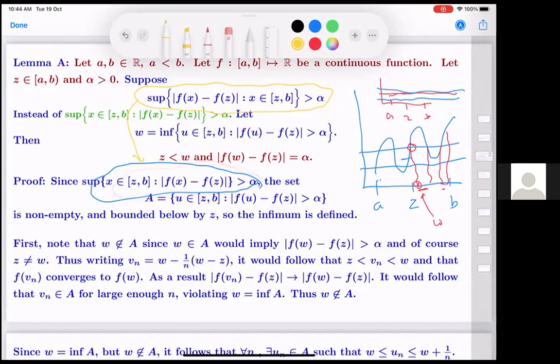Now, to begin with, we will first note that this point w is not in the set A. Because if w is in A, that would imply that f(w) minus f(z) is bigger than epsilon. And of course, z will not be equal to w because f(z) minus f(z) will be 0. So we get that w is above epsilon, is bigger. And so now what you do, you take w minus 1 over n, w minus z, if you do.